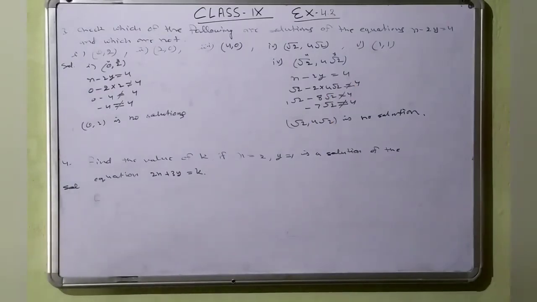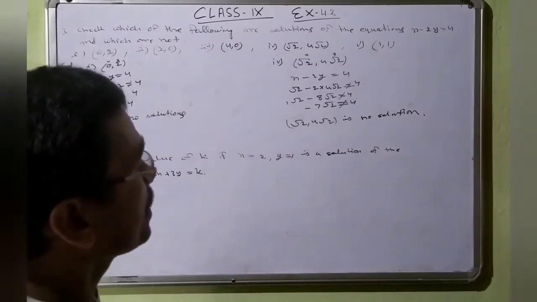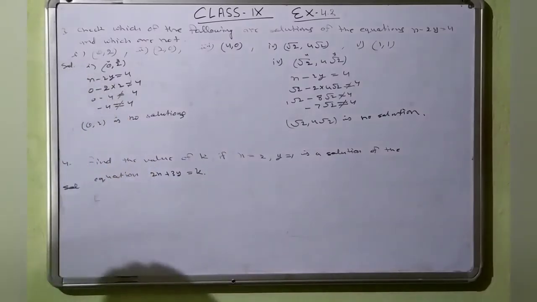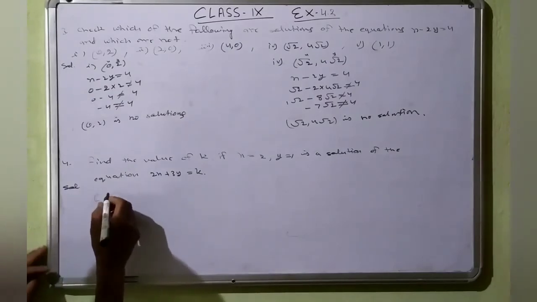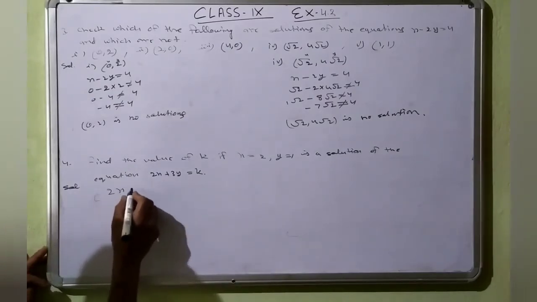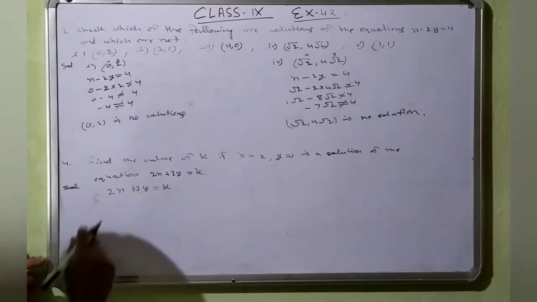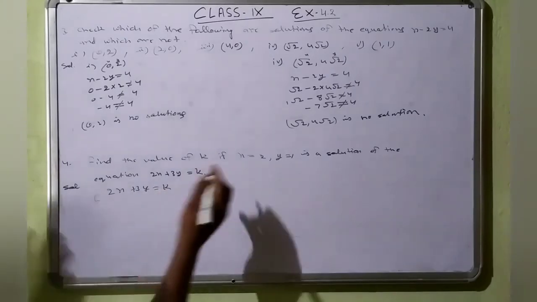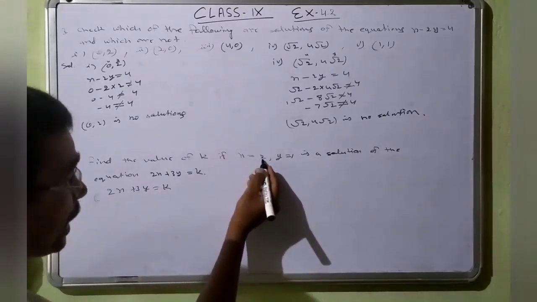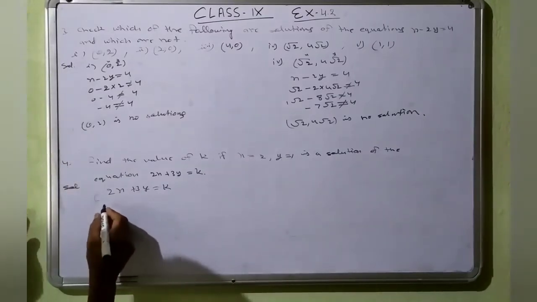Question number 4. Find the value of k if x is equal to 2, y is equal to 1 is a solution of the equation 2x plus 3y is equal to k. So first of all we will write the equation 2x plus 3y is equal to k. This is a very important question. See that, students. Here we will place the value x as 2, y as 1. Write it.